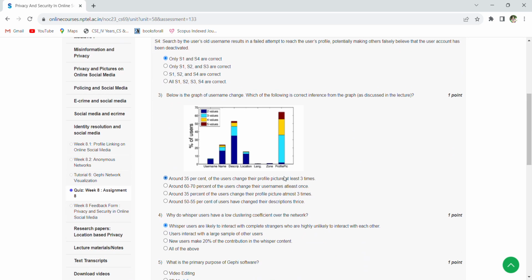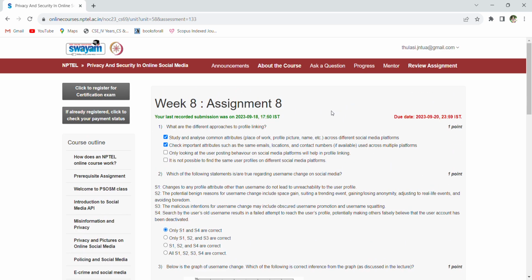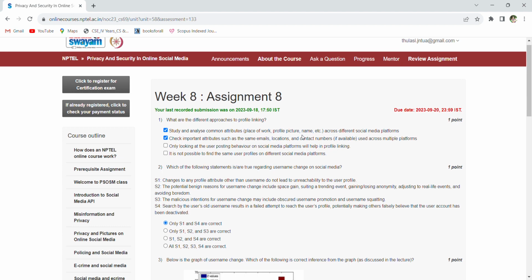Coming to the first question, what are the different approaches to profile linking? A and B are the correct answers. They had given some check boxes. And coming to the second question, which of the following statements are true regarding the username change on social media? Only S1 and S4 are correct.